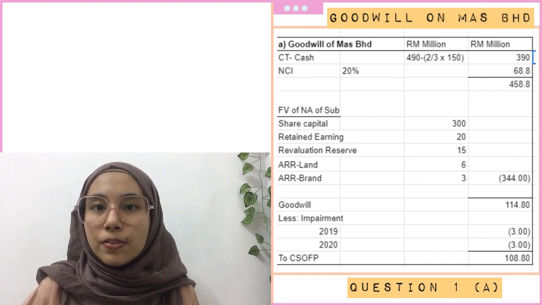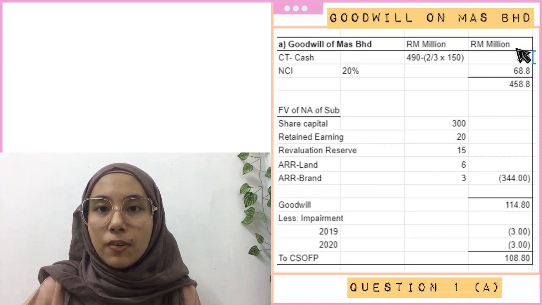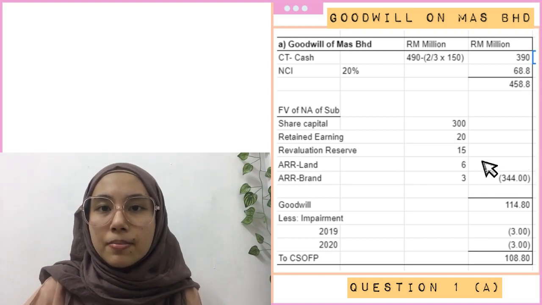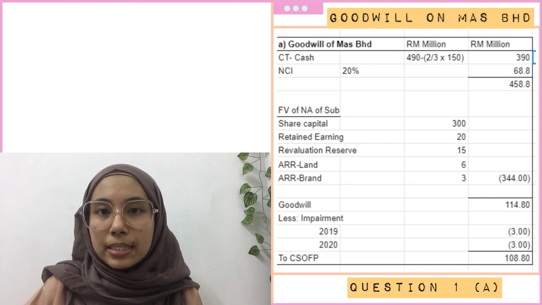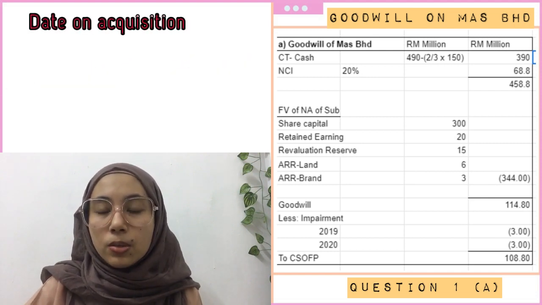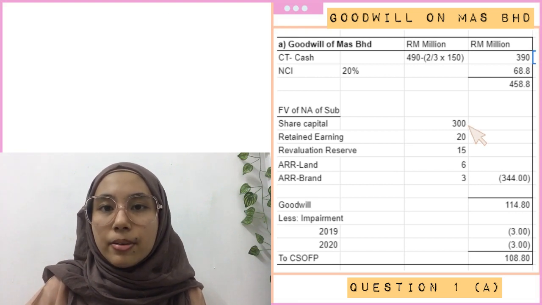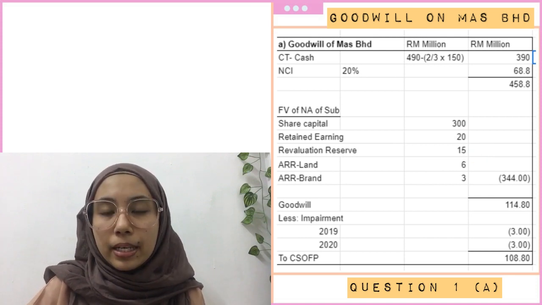Next, NCI on first acquisition is 68.8 million, and this will be included in the analysis of financial statement for Mas Berhad. We got this figure from 344 times 0.2. 344 is from fair value of net asset acquired because this is partial goodwill. So on the date of acquisition, which is on 1st January 2018, share capital is 300 million, retained earning 20 million, revaluation reserve 50 million, ARR per line 6 million, and lastly ARR for brand is 3 million. Then we have goodwill